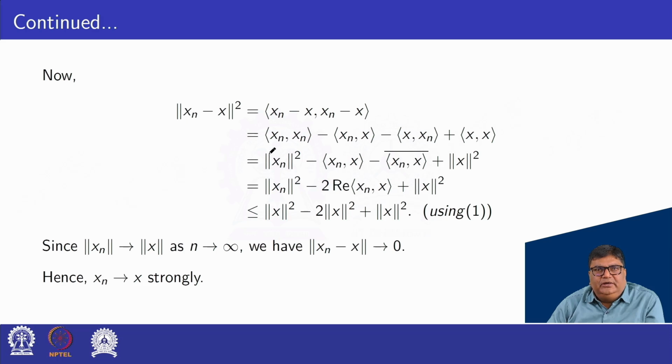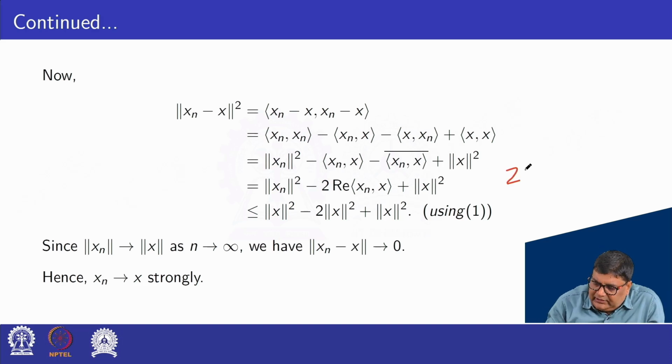Also we know that the inner product of x, x equals norm of x square. So the inner product of xn, xn can be written as norm of xn square, and this is norm of xn square minus the complex conjugate of the inner product of xn and x, minus the inner product of xn, x, plus norm of x square.